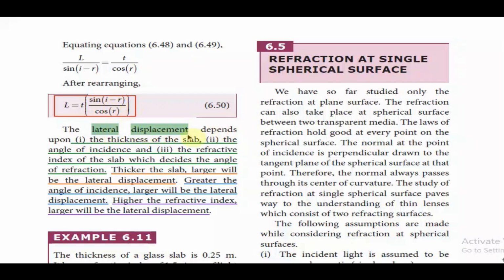The lateral displacement depends upon three factors: the thickness of the slab, the angle of incidence, and the refractive index of the slab, which decides the angle of refraction. The thicker the slab, the larger will be the lateral displacement, and for a thin slab, the lateral displacement will be lesser. Greater the angle of incidence, larger will be the lateral displacement, and higher the refractive index, larger will be the lateral displacement.